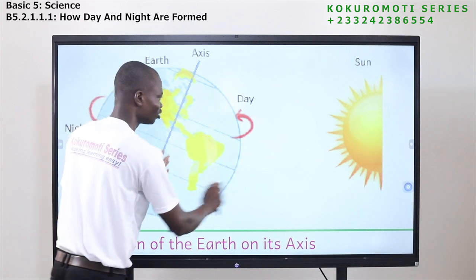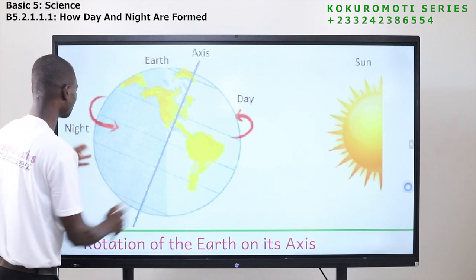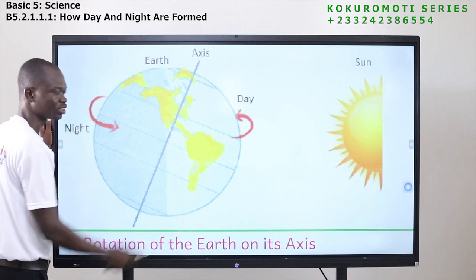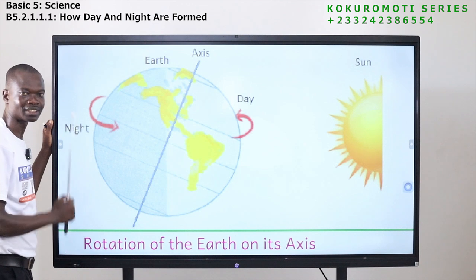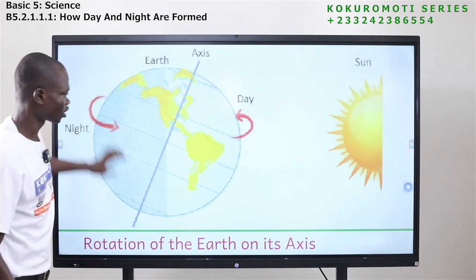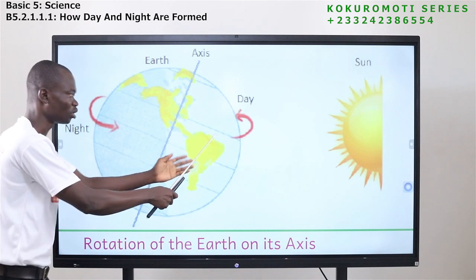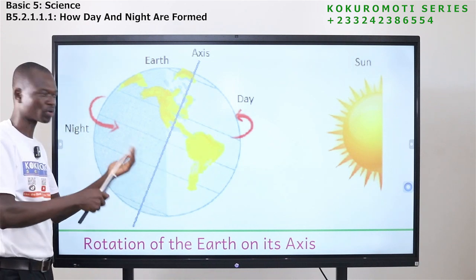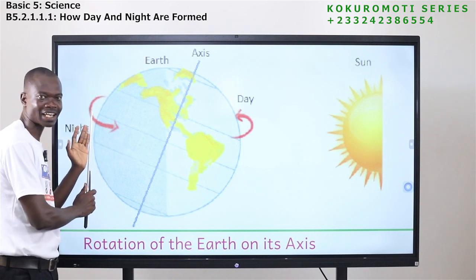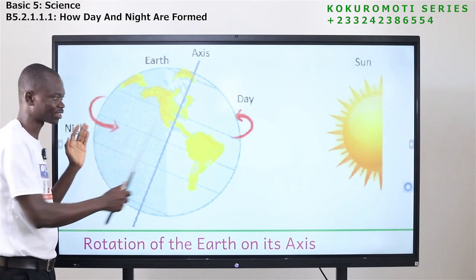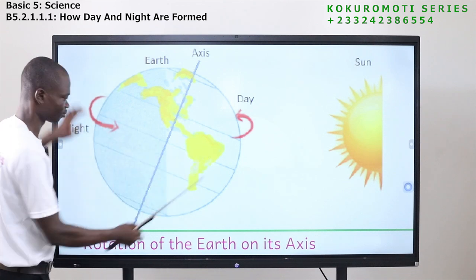So those facing the sun will experience day. At the same time, those who are here, because they don't get light, this side will become dark. So they experience night. Okay. So the earth will rotate and rotate. It will get to a point that their part will not face the sun again, but rather it will move to this side, and that rotation causes day and night. Okay.